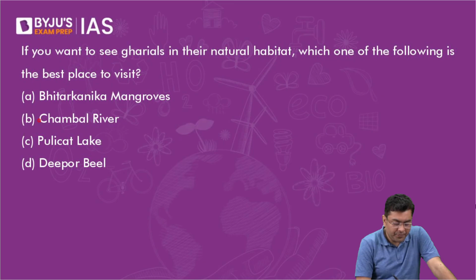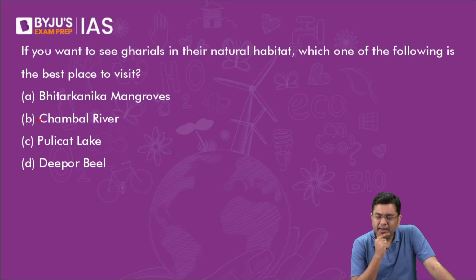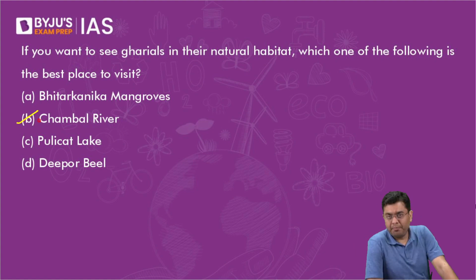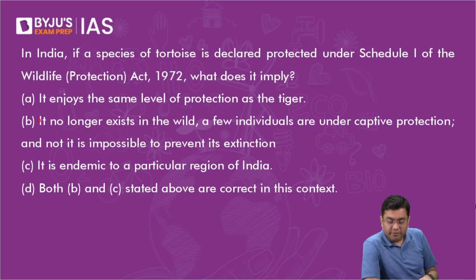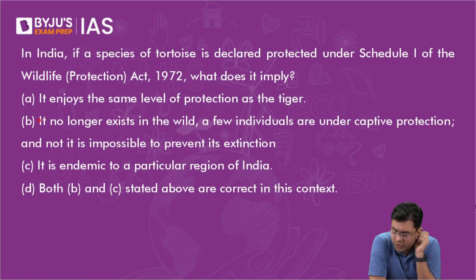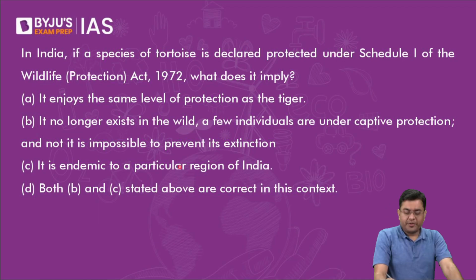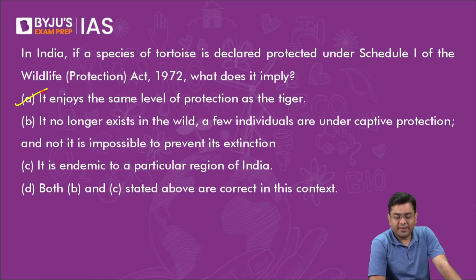Then, Ramsar sites, areas basically are found to be in the region of fresh water, generally found in the bringing about programs to bring that into implementation and improve the population in these areas. In the Wildlife Act 1972, what does it protect? Almost all of you are correct in this. Schedule 1 means maximum conservation protection, that is the same level of protection as the tiger.